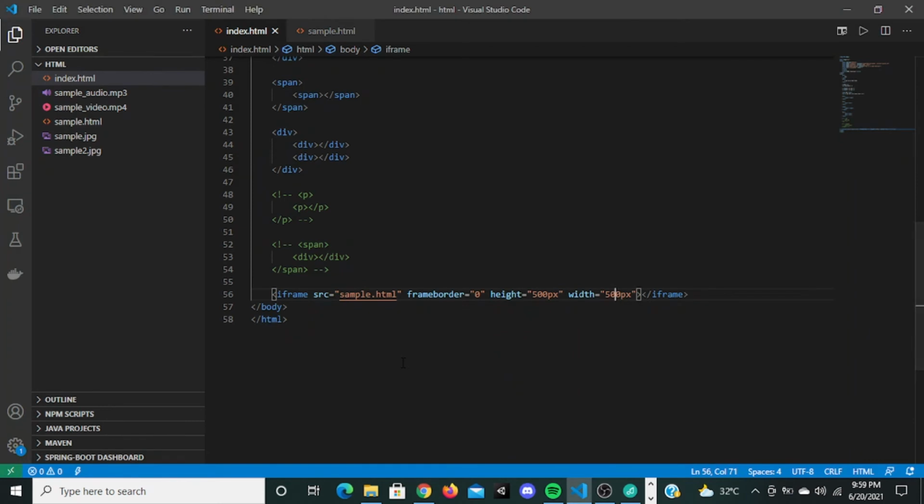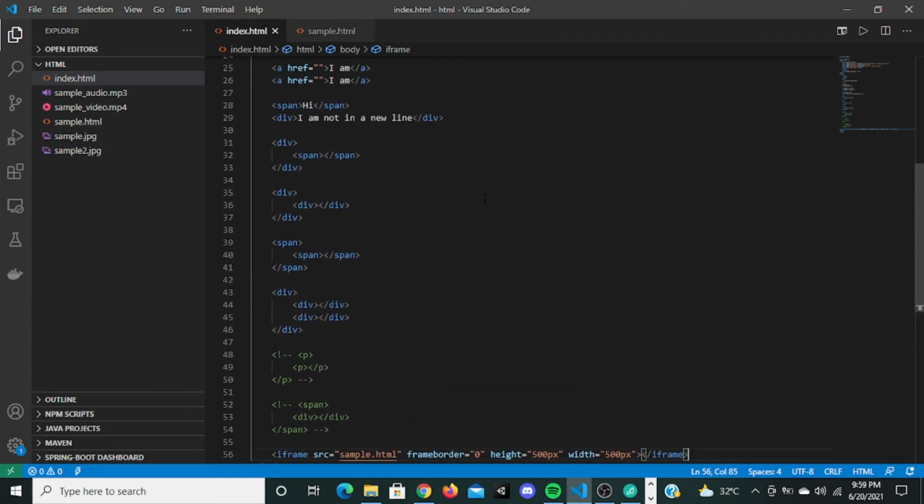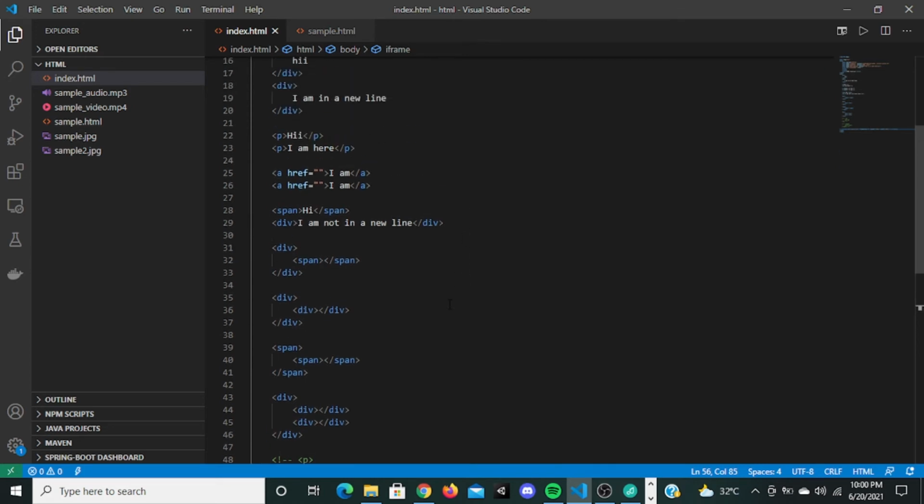So this is the iframe. Do you guys have any doubt in iframe? Can I move on? The next topic we are going to see is very important. The next topic is forms. Forms in HTML. So let me remove all of this.